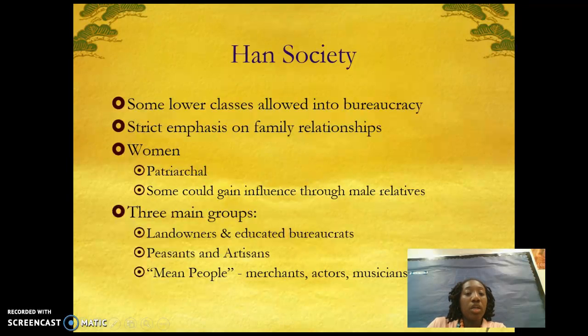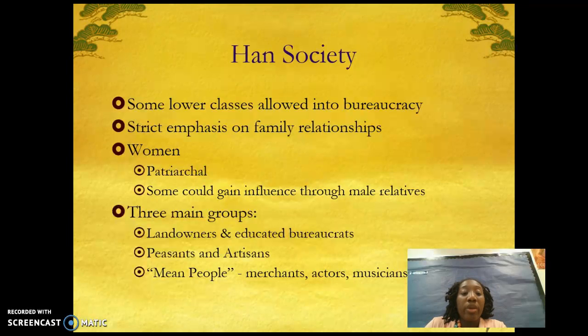All right, so Han Dynasty, some lower classes were allowed into the bureaucracy. Under this particular society, the Han Dynasty, there was a strict emphasis on family relationships. So as we can see, this was a Confucian society, because family was very important to Confucianism.